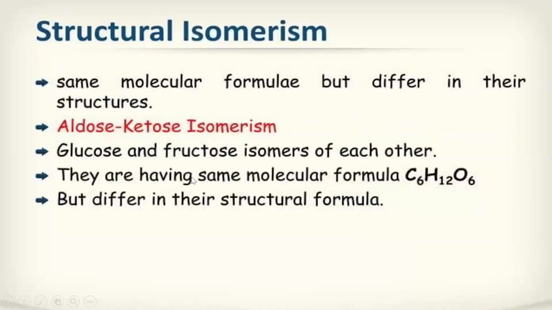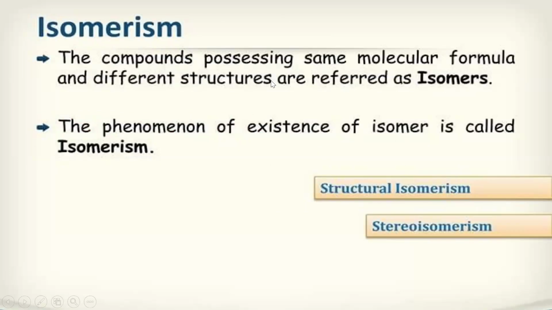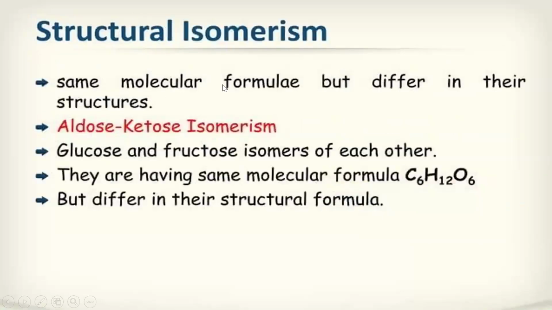So coming to structural isomerism, they have the same molecular formula but differ in their structure. As the word itself says, isomerism means they have the same molecular formula but different structure. For example, aldose ketose isomerism.